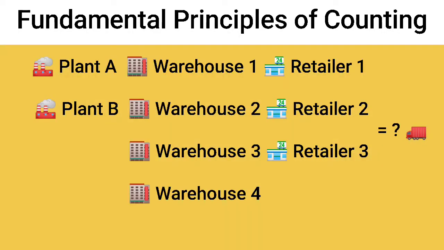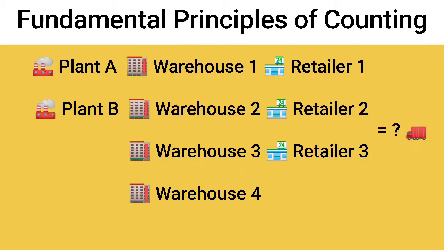Let's take another example. There are 2 plants that are producing an item. There are 4 warehouses and 3 retailers. In how many number of ways can we transport the product from any of the plants to any of the retailers? I mean, कि हम किसी भी प्लांट से किसी भी रिटेलर तक अपने प्रोडक्ट को कितने रास्तों से पहुंचा सकते हैं.